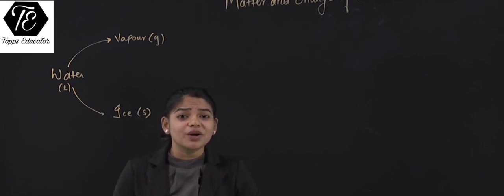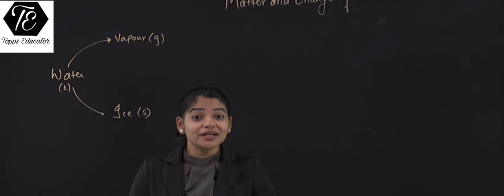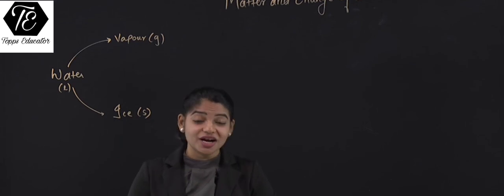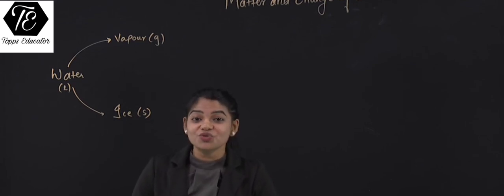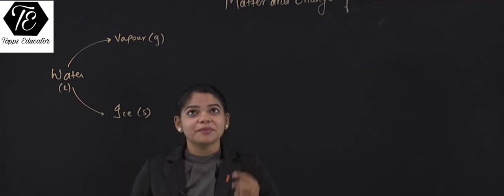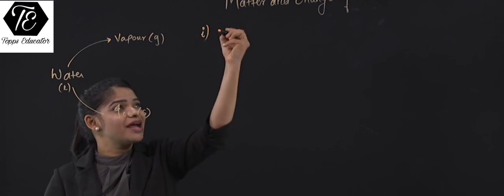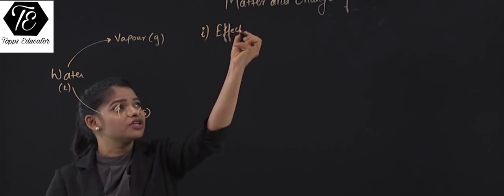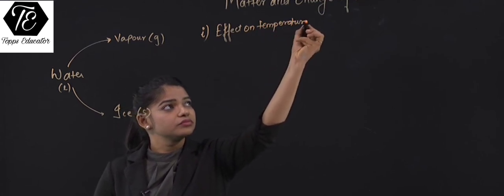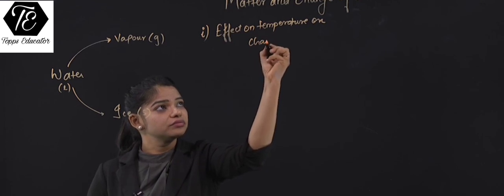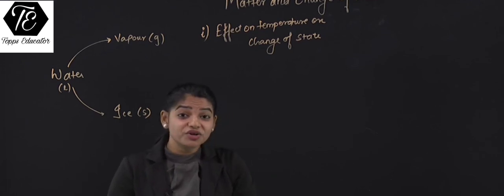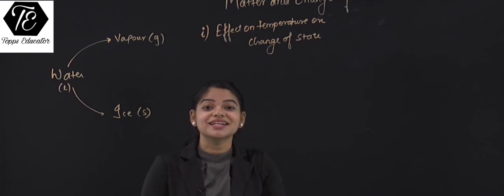But how can we convert this into various states? What can be the parameters through which we can do it? Yes, temperature and pressure are the very important factors through which we can convert a state from one into its other state. So let's understand first one, that is effect of temperature on change of state.